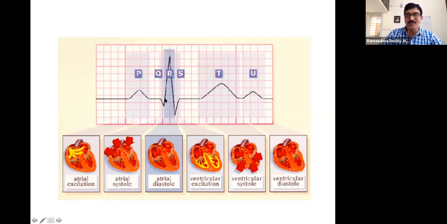So that's the reason the number of cells that get depolarized and the action potential generated by this number of cells will result in the sum of those action potentials, which results in the QRS complex. And later, the cells of the ventricle will get relaxed. So when they get relaxed, this T wave will be recorded.